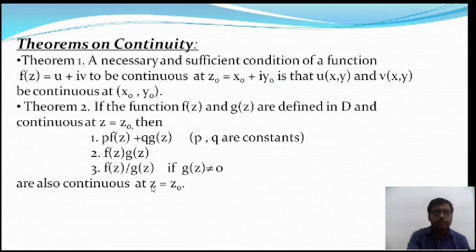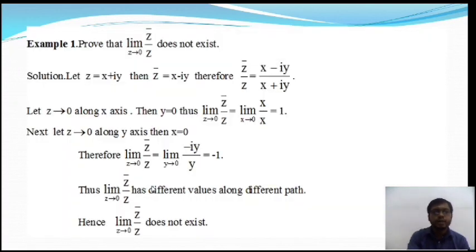Next we are going to discuss some examples of complex function continuity and limit. Here is the example and the proof that the limit as z tends to 0 of z bar by z does not exist. Z bar is the conjugate of z, and z is a complex variable.